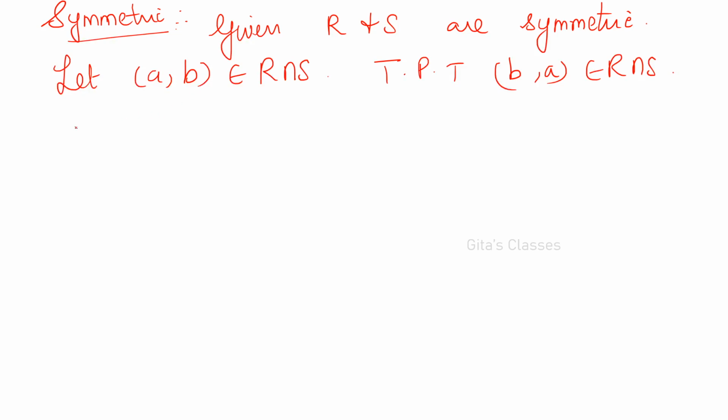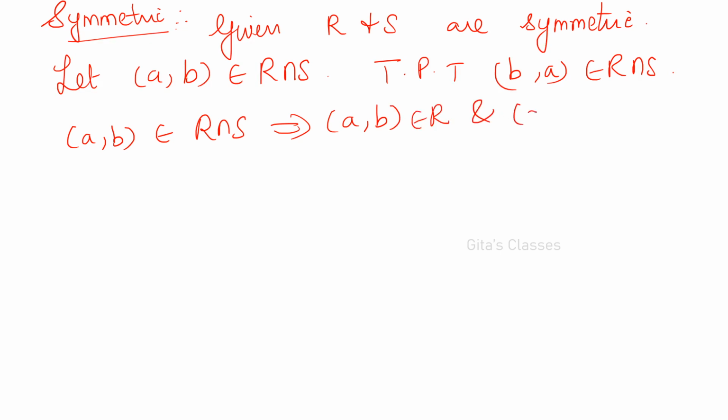If you consider (a, b) in R intersection S, very simple, this implies (a, b) is in R and (a, b) is in S also. Intersection means it is there in both the sets.